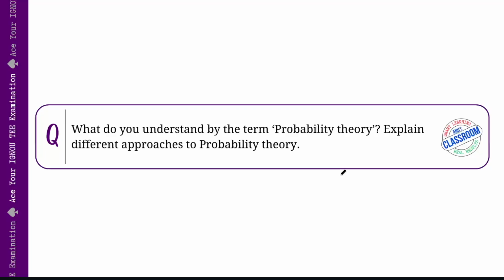Now, there are four main approaches to probability theory also that you need to be aware of. There are four major approaches. What are they? First is the axiomatic approach, which was developed by Kolmogorov. I'll write the spelling down. I have a doubt whether I'm pronouncing it properly. Kolmogorov, okay. In 1933, he developed this axiomatic approach.